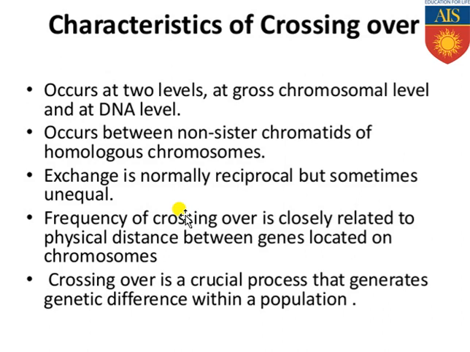Exchange is normally reciprocal but sometimes unequal. Keep in mind, the exchange of genes between non-sister chromatids of the homologous chromosomes is normally reciprocal but sometimes unequal. Unequal why? Because suppose from one non-sister chromatid only two genes have gone to the other non-sister chromatid, but from the other non-sister chromatid three to four genes have come to the first one. So the number of genes during the exchange will not be equal. It can be unequal.